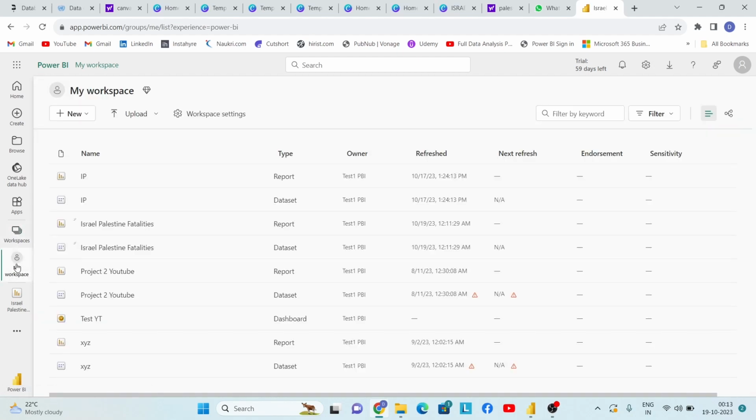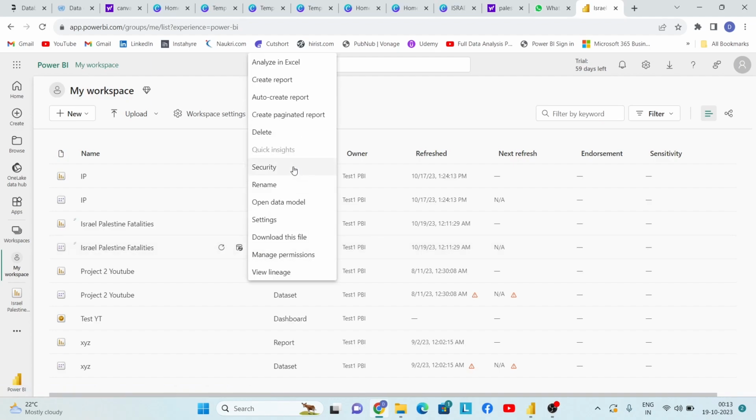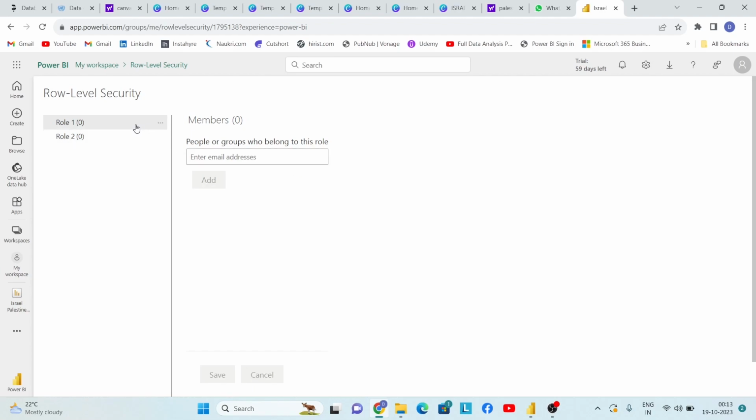Now let's click on my workspace, and this is the dataset that we have. I'll again click on 3 ellipses, security, and now you are required to provide the email addresses of your colleagues. For example, for role 1, there is some particular colleague. You will have to provide his email address here, and then save it. After that, when you share the reports with them, they'll be able to see only the filtered data for role 1, because their email address is added under role 1. Similarly, you can add different emails or names under role 2 as well.